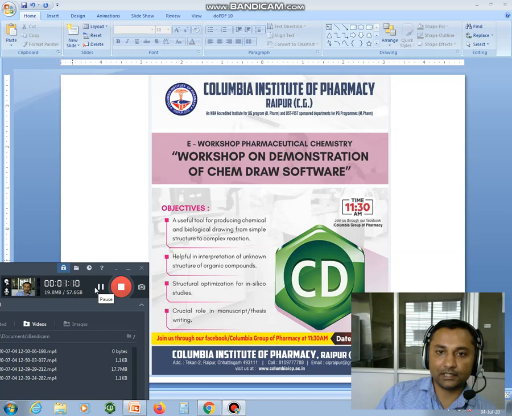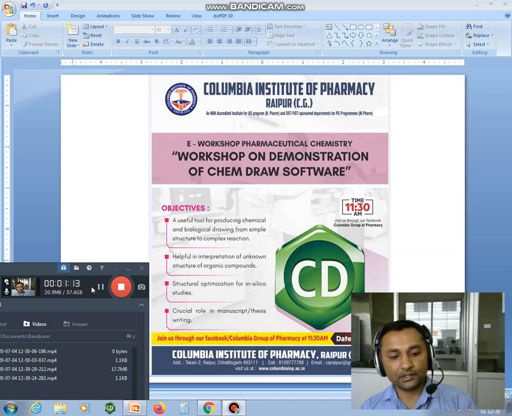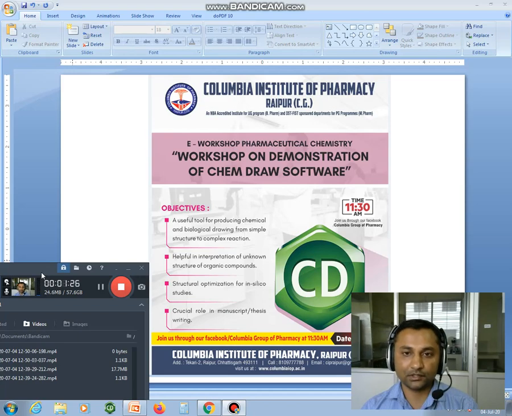So generally this ChemDraw software is a molecular editor which is used to draw the structure of molecules from simple to complex, along with their specific representation. Like you can show the stereochemistry or whether that structure is in cyclic form or chair form or boat form.